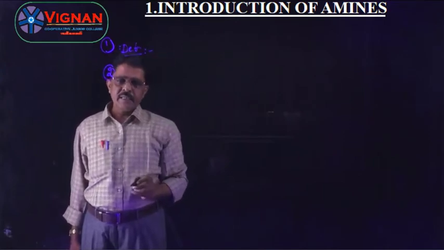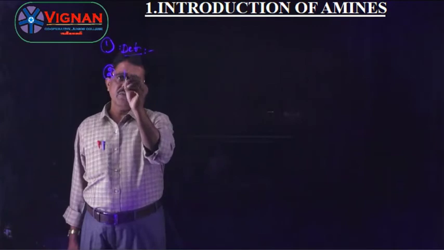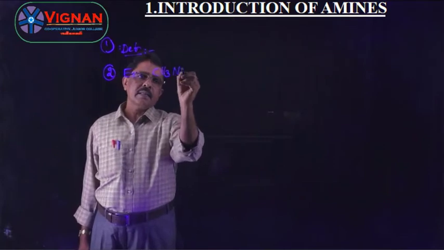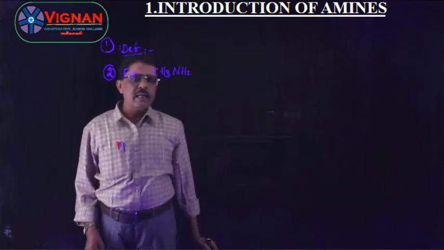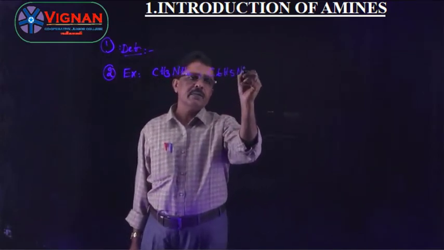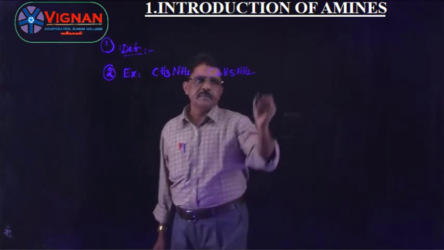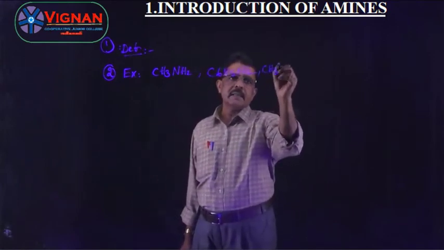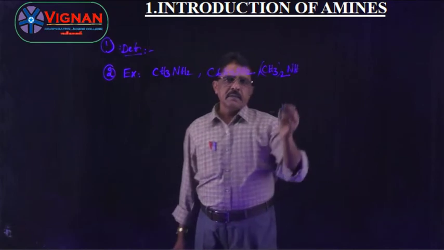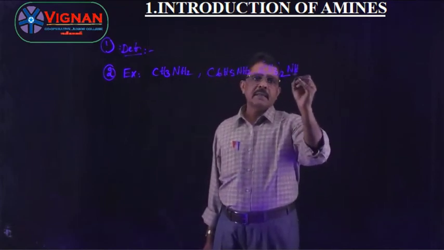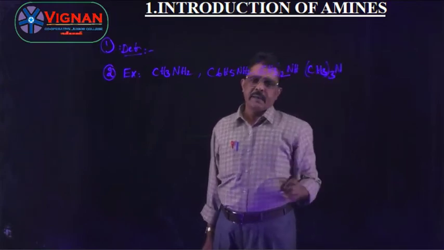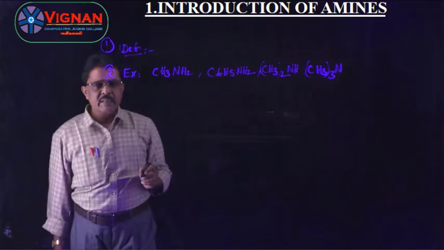Second one is examples for amines. Examples: CH3NH2, methyl amine. Second one is C6H5NH2, this is aniline. Third one is (CH3)2NH, dimethyl amine. And fourth one is trimethyl amine. These are the examples for amines.